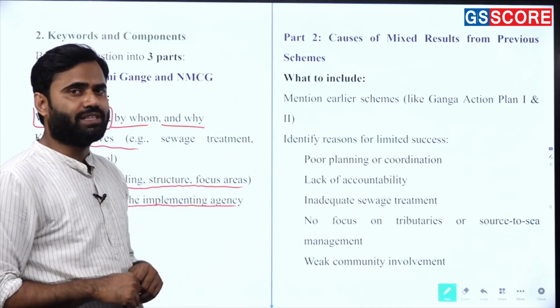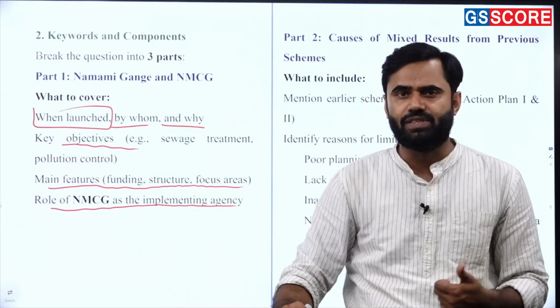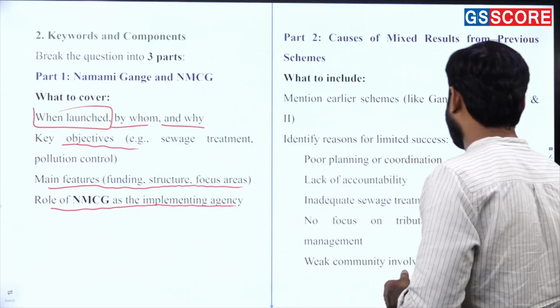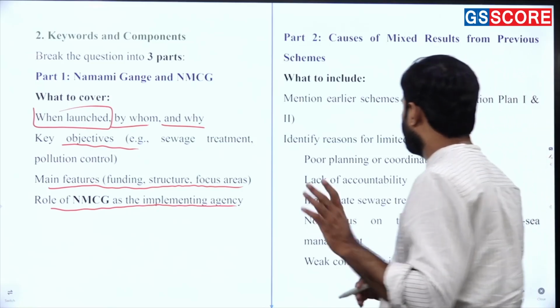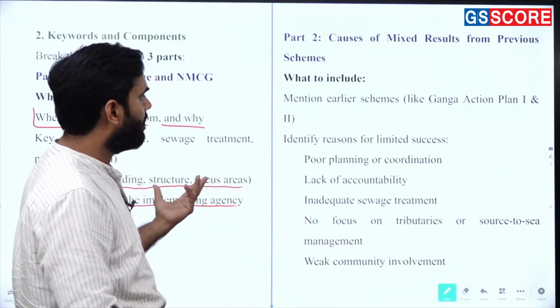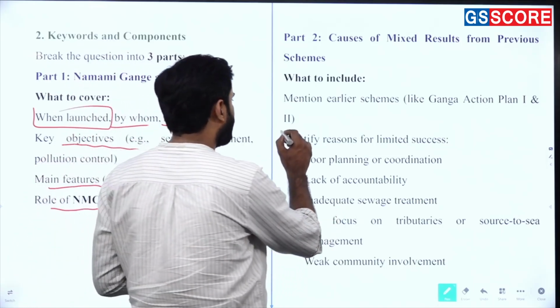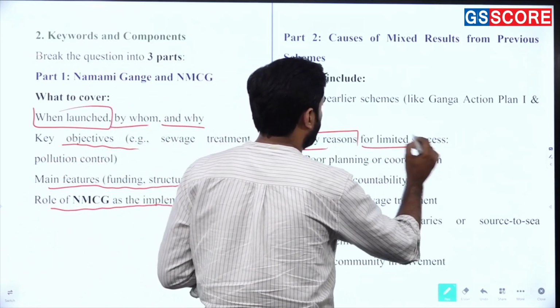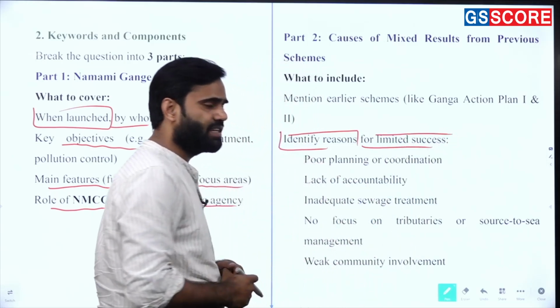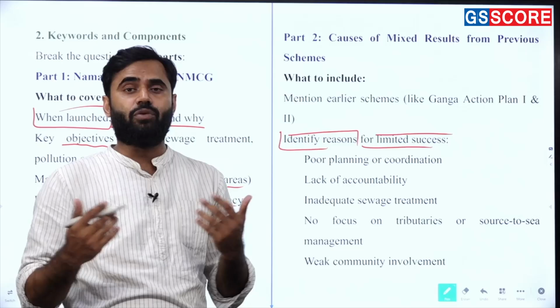The first part of the question is talking about this. Now let's move toward the second part of the question, causes of mixed result from previous schemes. Now you can understand easily what to include over there. देखो भाई सीधी सी बात है, गंगा एक्शन प्लान जो भी पुरानी जमाने की स्कीम्स थी उनको आप ऐड कर सकते हैं. ये वन ऑफ द मोस्ट इंपॉर्टेंट चीजें हैं. And basically you have to identify the reasons for limited success. Getting the points? What are the limited reasons why we are still away from the success?